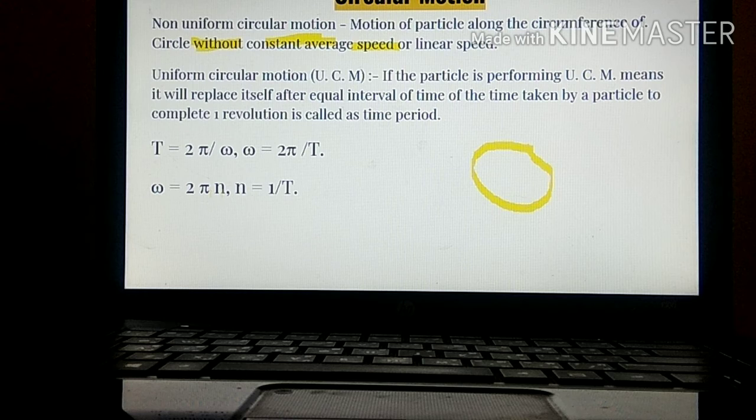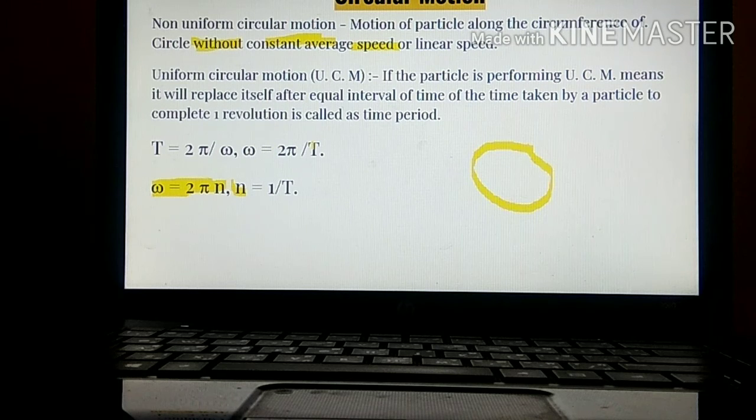I will repeat. T is equal to 2 pi upon omega. Angular velocity can be written as 2 pi upon T. In place of 1 upon T, we can write n. So we get 2 pi n.